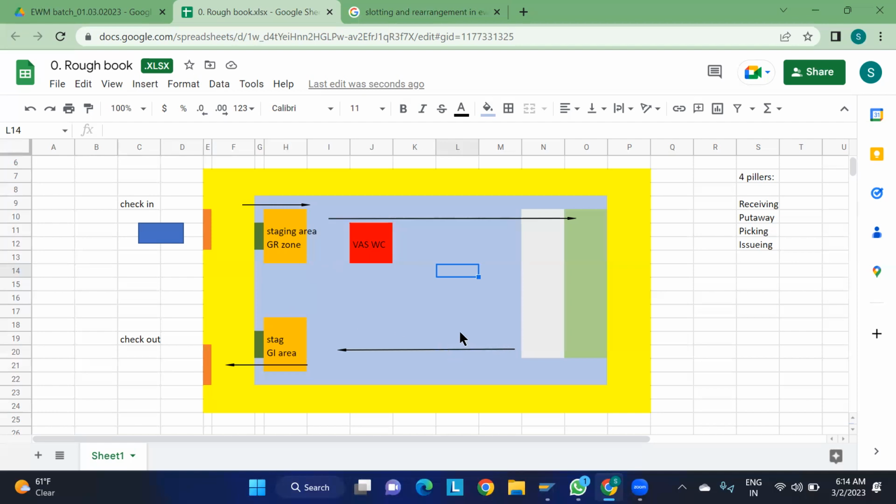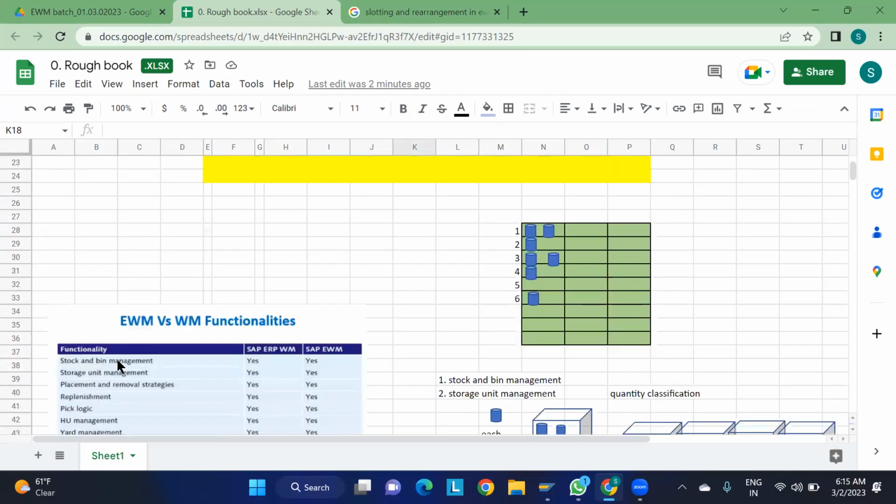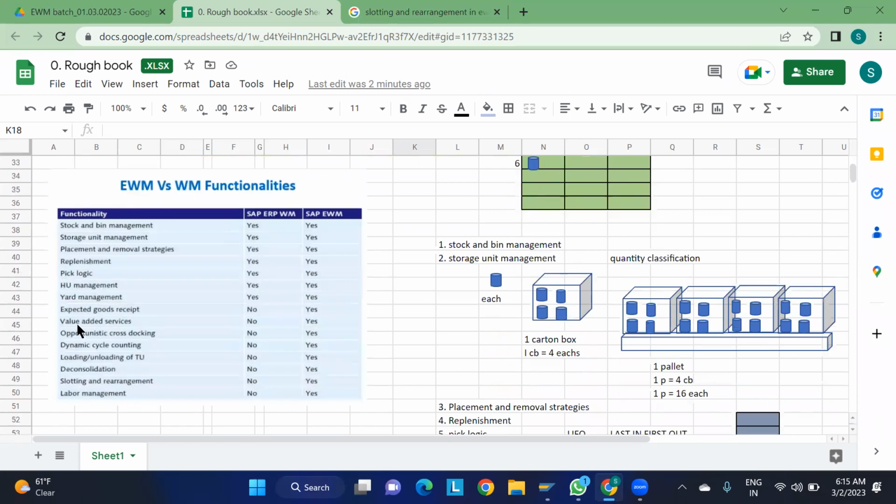Whatever the bag example I have given, the work center might be at this particular level. Whenever you are picking the bags, the bags are already ready. When you are taking the bags, you put the logo of your company on the bags, and we send it to the customer. But we cannot give the bags at the same price the bags have, right? So we put some extra price on the bags, then give it to the customer. This is the value addition we are giving to the materials. That is nothing but the value added services.